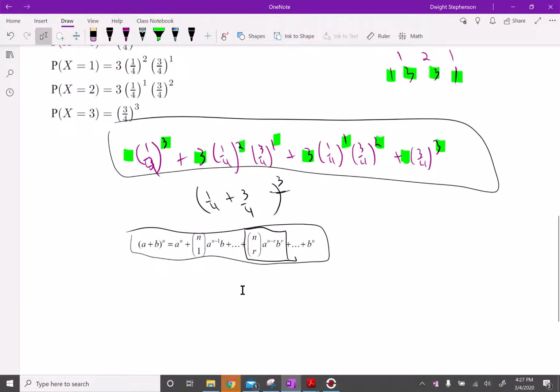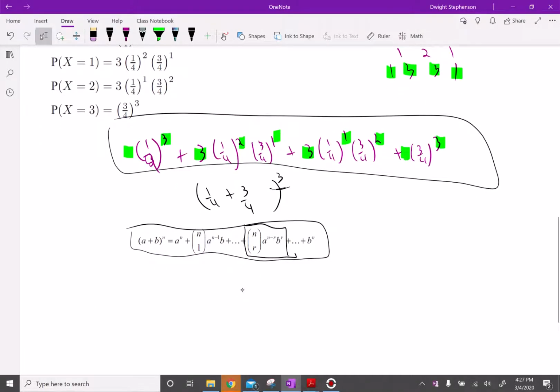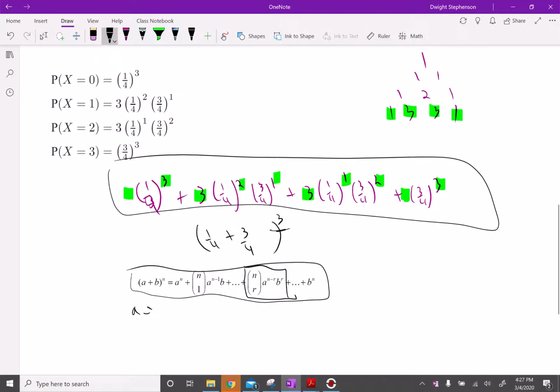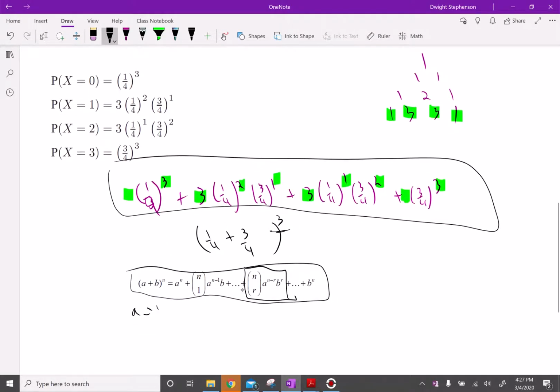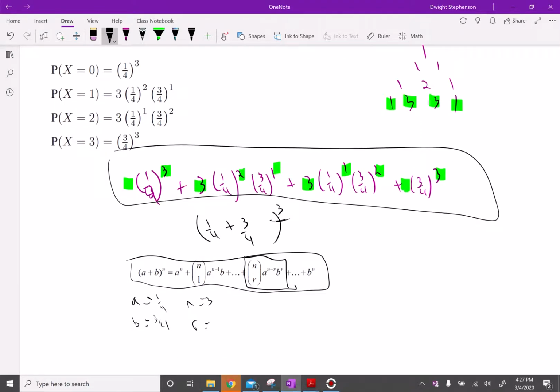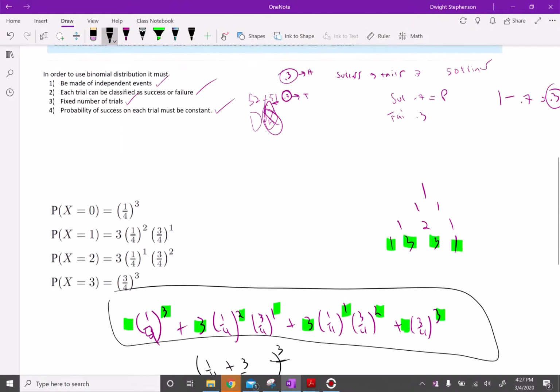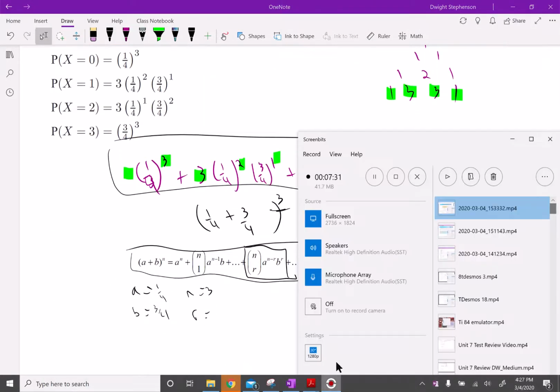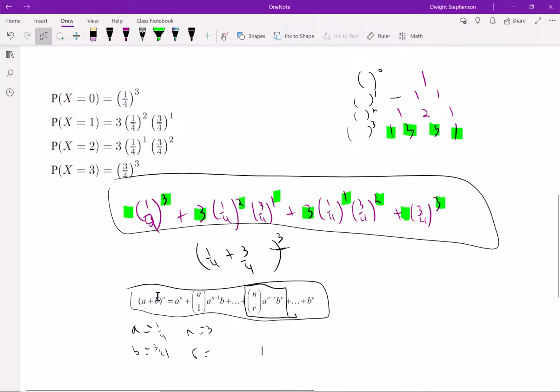In this case, your a is 1/4, your b is 3/4, your n would be the power, which is 3, and your r is just going to change from 0 to 3 as you go through this thing, right?